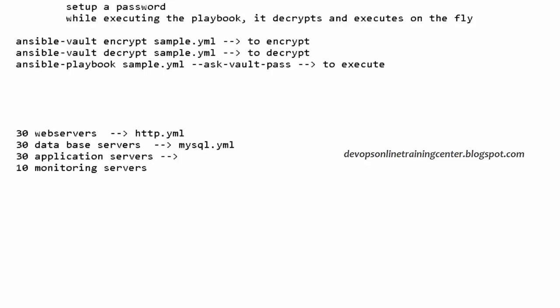Right? And application, let us say my project name is XYZ, and I need to install my application on the 30 application servers. Let us say all are Linux machines. Right? So again, I need to write a playbook xyz.yaml. I need to install the application. I need to configure, and there are some 100 steps to perform. Right? So what is monitoring server? Monitoring server is basically to monitor all these machines. Right? So some monitor.yaml I have written that will install a monitoring tool like Vagrant or something. It will just monitor all the servers.